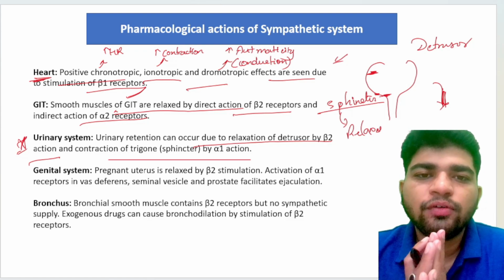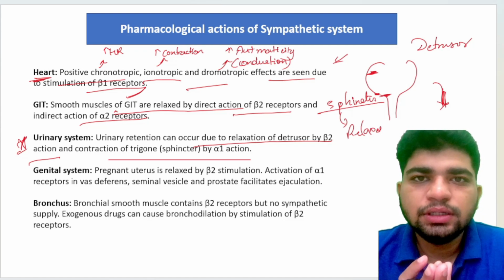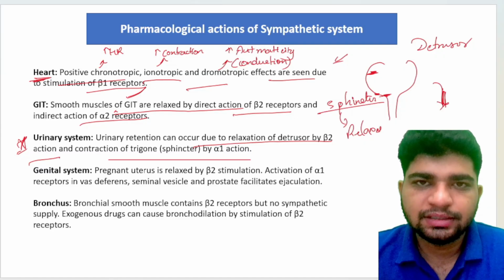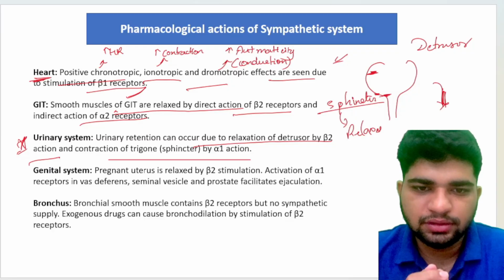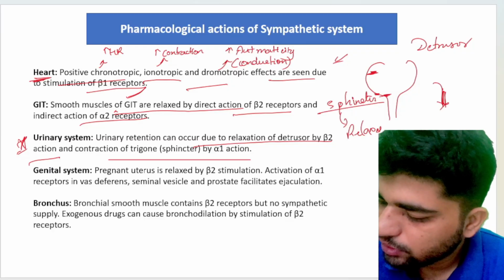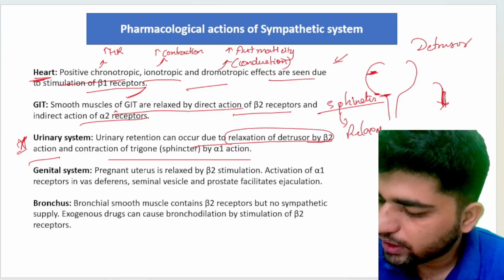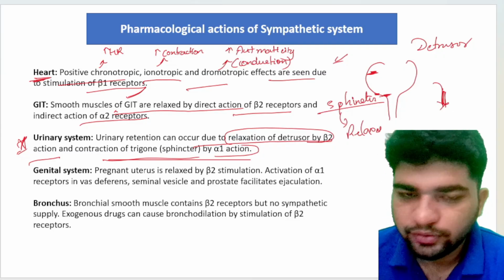But in the sympathetic system, the detrusor muscle gets relaxed and the sphincter muscle gets contracted. So relaxation of the detrusor muscle is by beta 2 action and contraction of the trigone sphincter is by alpha 1 action.